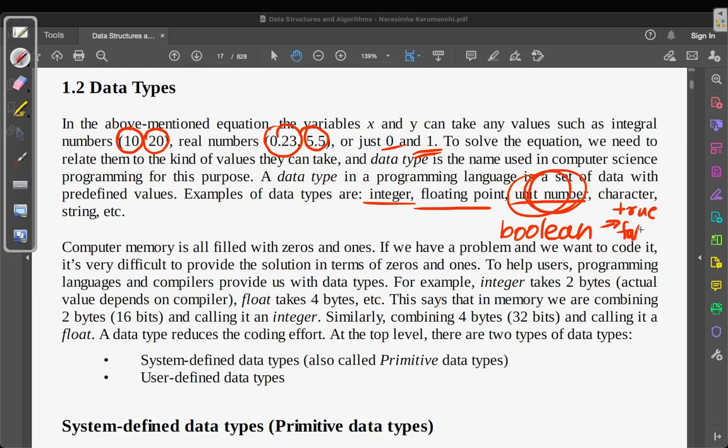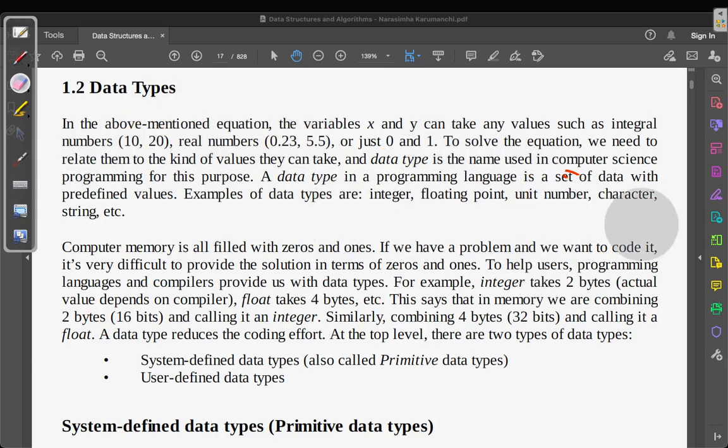We don't do 1 and 0 here, we do true and false. Although when you write bool a equals 1, it will be considered as true in some programming languages, not in all.